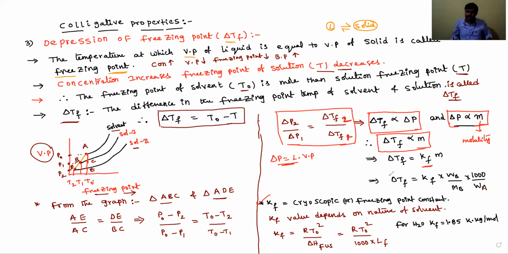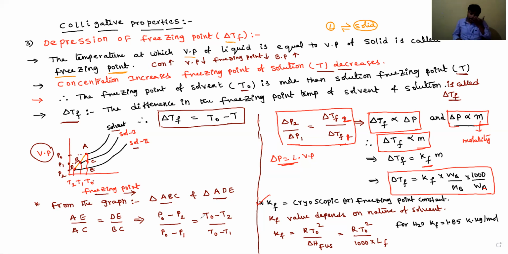This is the formula for delta Tf: delta Tf is equal to Kf into molality, and molality is weight by gram molecular weight of solute into 1000 by weight of solvent, where Kf is called the cryoscopic constant or freezing point constant.